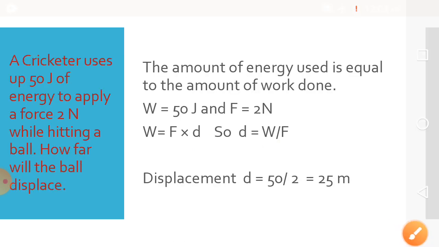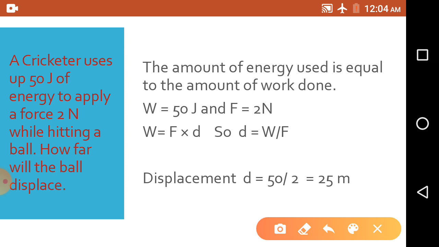Now see, one of the numericals is given here. A cricketer used up 50 joule of energy to apply a force of 2 Newton while hitting a ball. How far will the ball be displaced? We have the energy that the cricketer utilized, which is 50 joule.